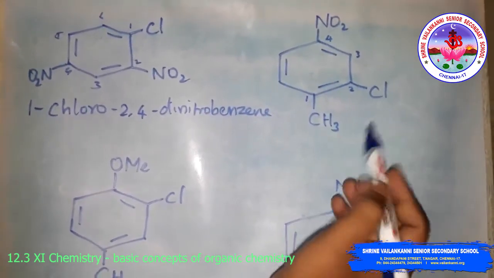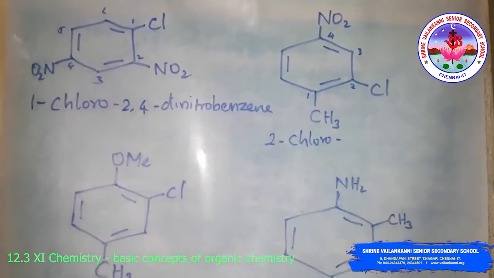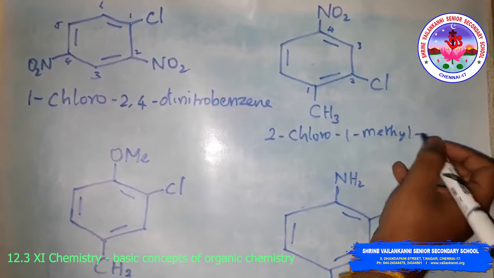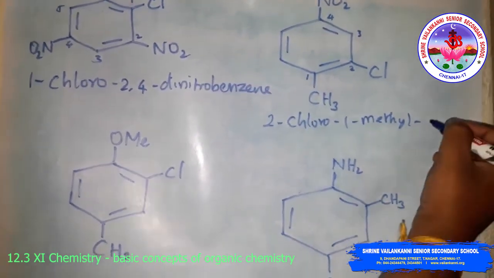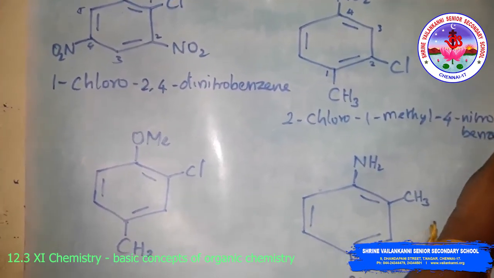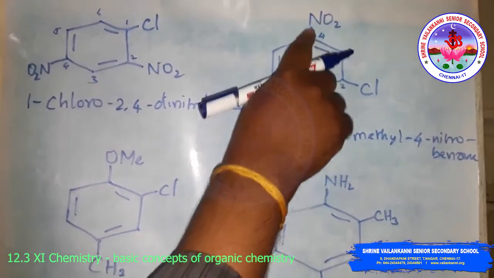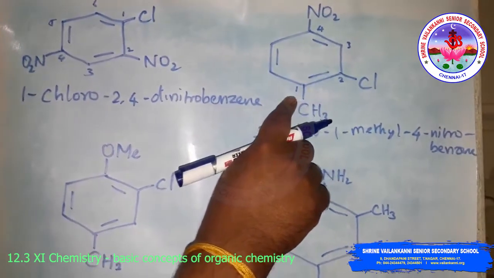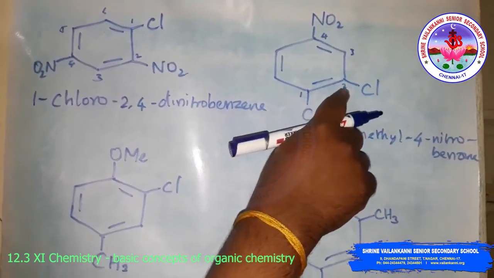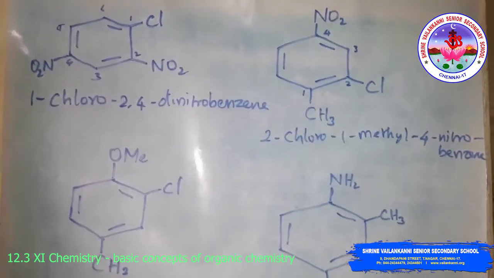So first in alphabetical order, 2-chloro, next the first position has methyl, so 1-methyl, then the fourth position has nitro, so 4-nitro, benzene. Not 4-methyl-5-chloro, or numbering like this with a fifth position, that is wrong. You have to follow the numbering toward the nearest substituent, like this.